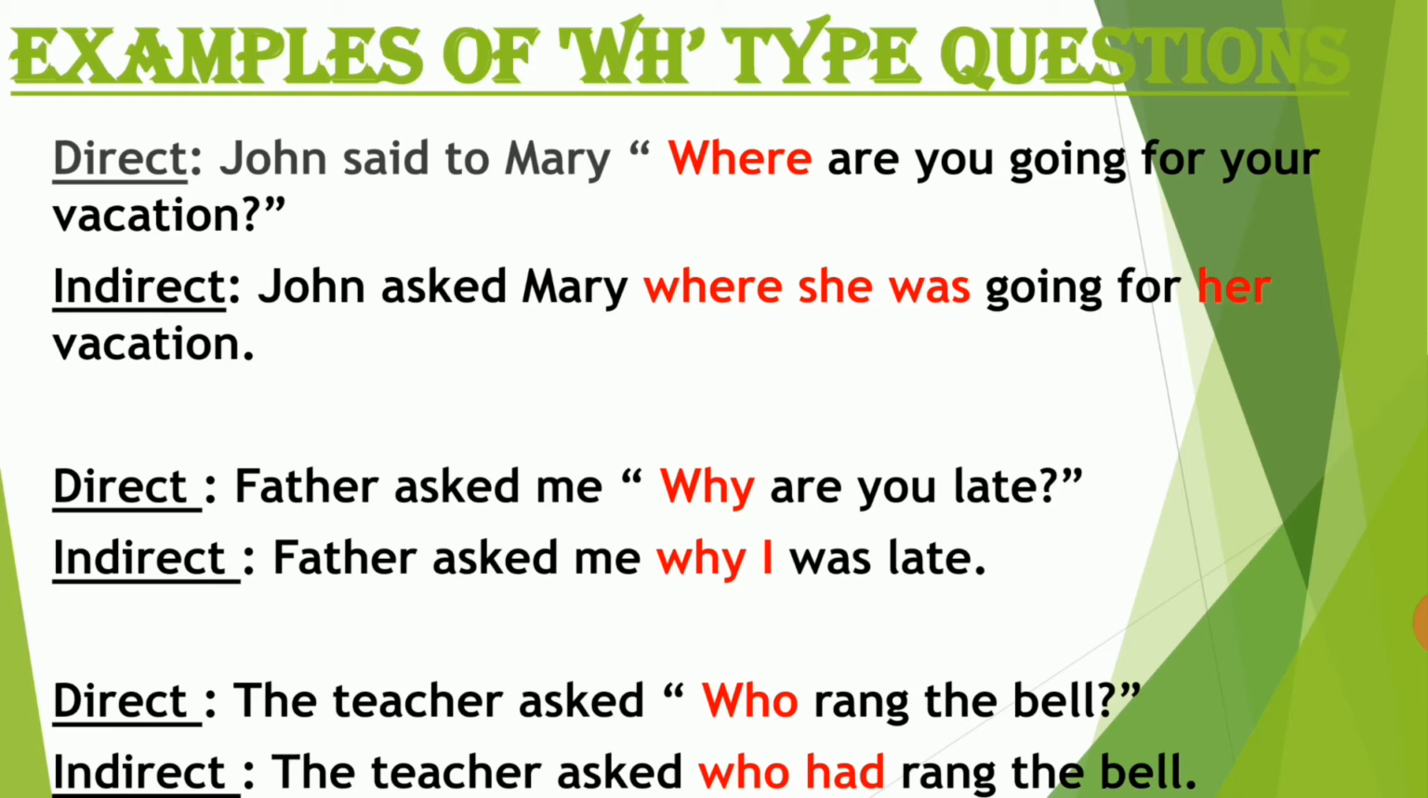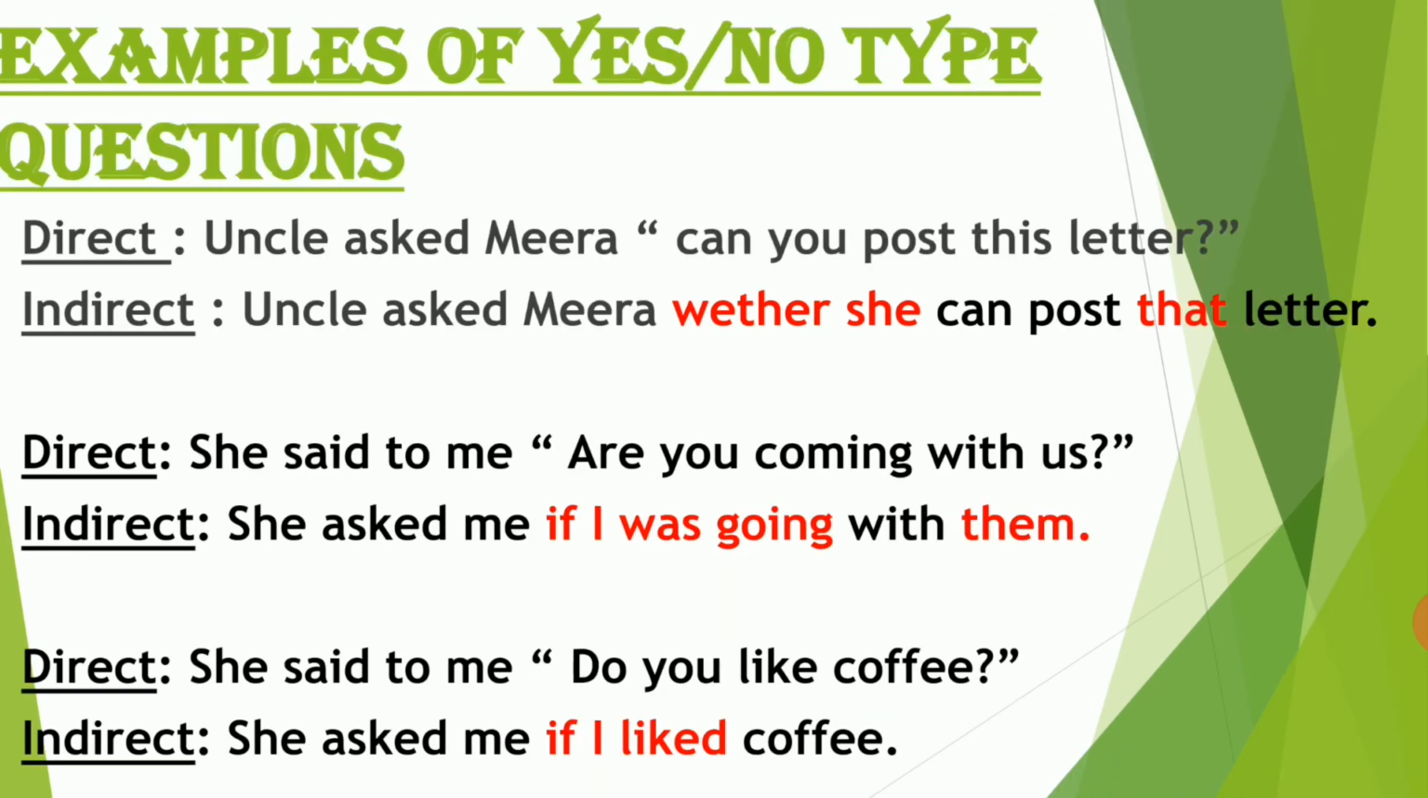So the next example is the teacher asked who rang the bell. So who is a WH word here. So the indirect speech will be the teacher asked who had rung the bell. So now we have changed it into past tense, and we have written it as who had rung the bell. So next are the examples of yes or no type of questions.